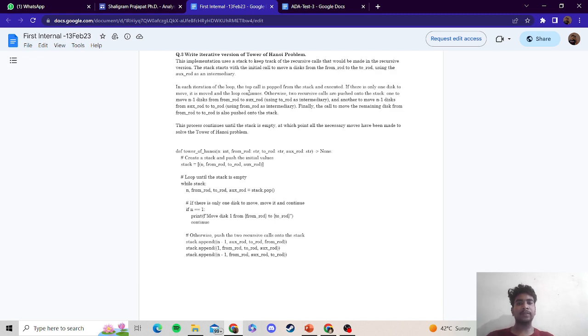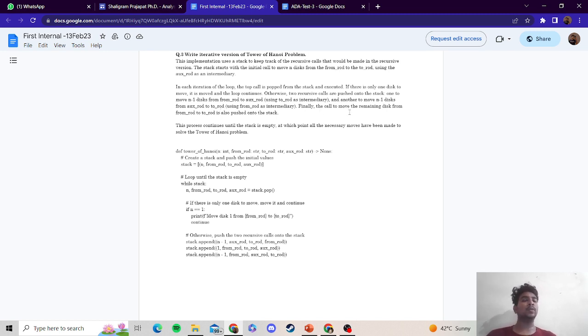In each iteration of the loop, the top call is popped from the stack and executed. If there is only one disk to move, it is moved and the loop continues. Otherwise, two recursive calls are pushed onto the stack. One is to move n minus one disks from the from rod to the aux rod using the to rod as an intermediary, and the other is to move n minus one disks from the aux rod to the to rod.